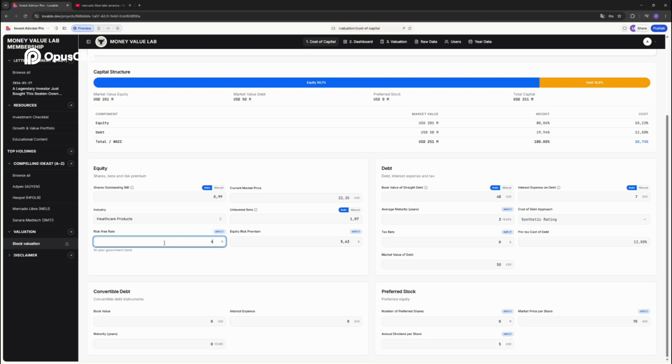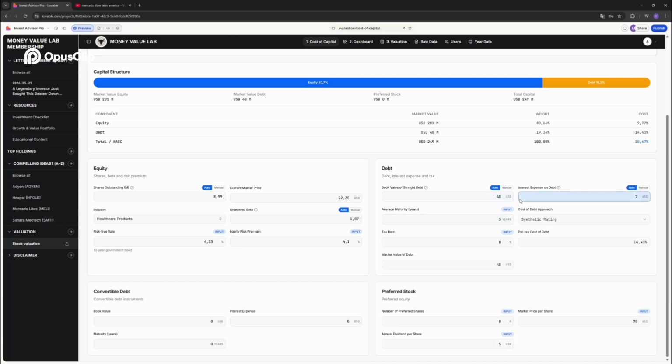So, okay, for example, the risk-free rate in the USA is 4.33%, the 10-year yield. The equity risk premium, this is what equity investors demand as a return from the stock market. I know this for a fact, it's 4.1%. Again, I'm going to tell you how I came to that figure in a separate video. So now the equity portion is already done. Now the debt portion: this dashboard extracts or imports the data automatically, so you don't need to do anything. Here it knows that Sanara Medtech has $48 million in debt. Here is the interest expense.